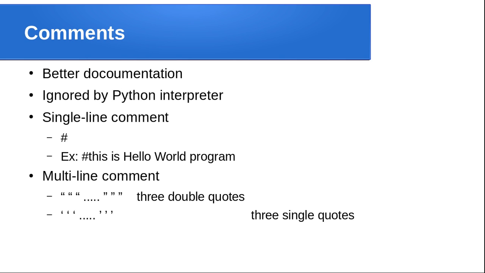So every line followed by a hash symbol is ignored by the Python interpreter. For a multi-line comment, if you want to add comments of more than one line, you can go with 3 double quotes or 3 single quotes. So let me explain with an example.